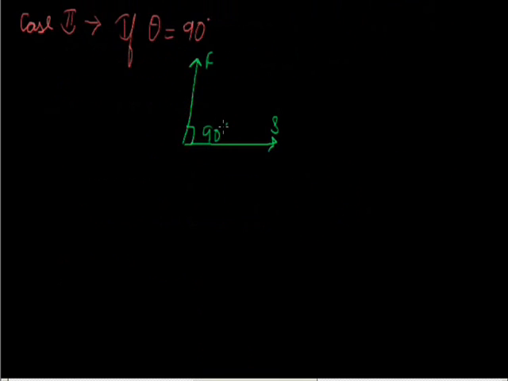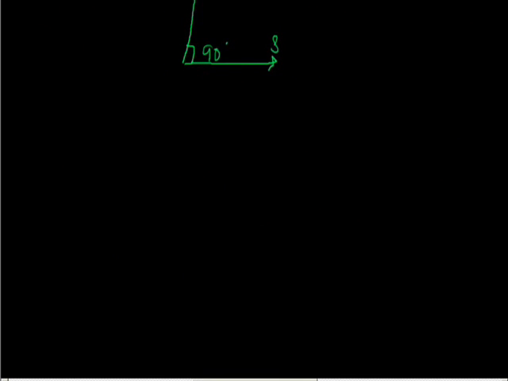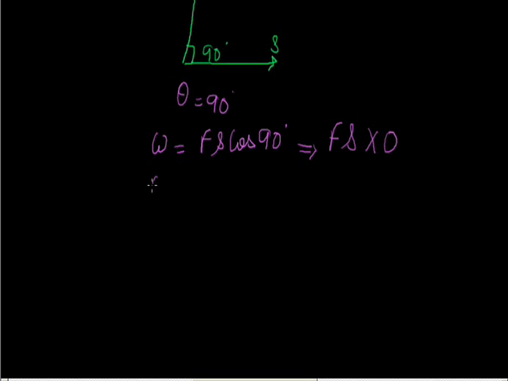Here theta equals 90 degree. Work is F s cos 90 degree. We all know that cos 90 is 0. So F s into 0, hence work is 0.